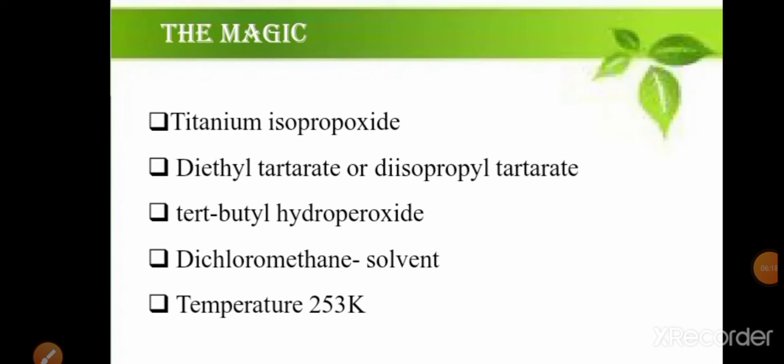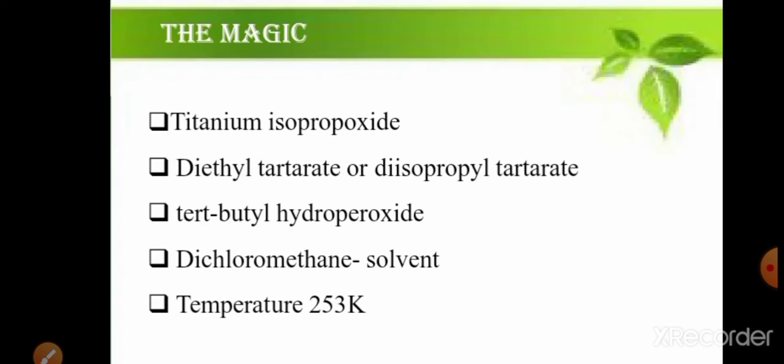The first one is titanium isopropoxide, that is written as Ti(OiPr)4. Diethyl tartrate, abbreviated here as DET.